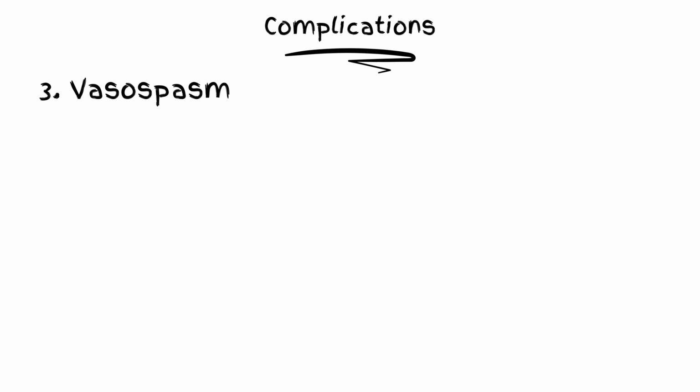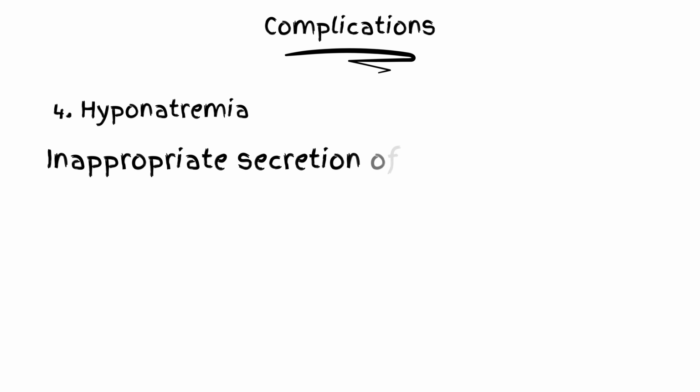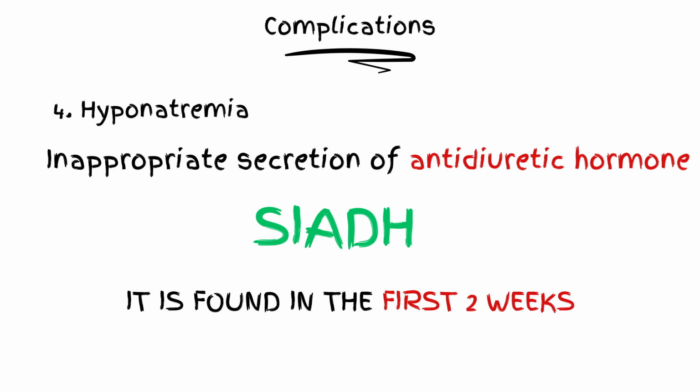Last but not least, there is an electrolyte disturbance, hyponatremia. This happens because of an inappropriate secretion of antidiuretic hormone, also known as SIADH. This complication can be quickly found in the first 2 weeks after the bleeding.